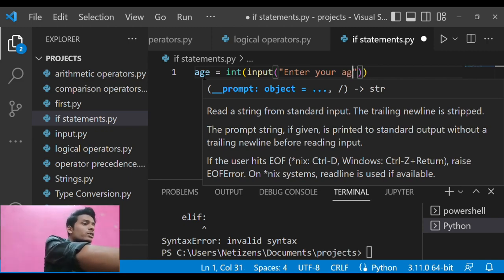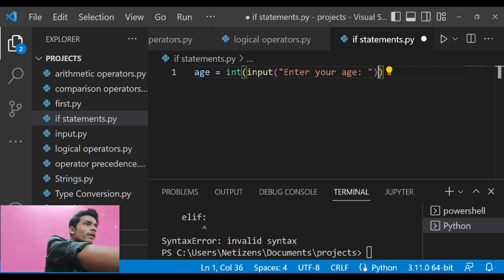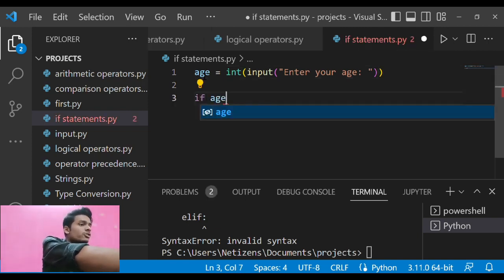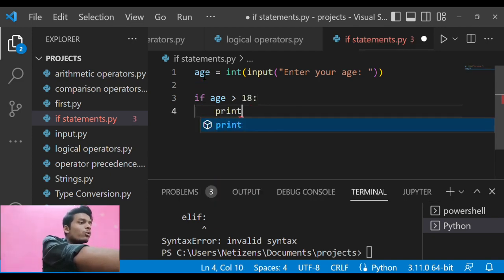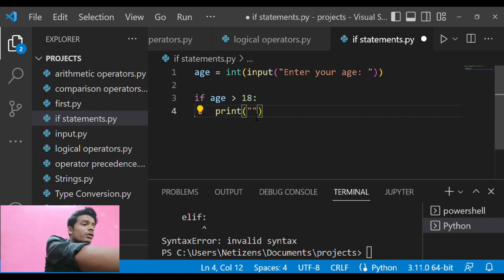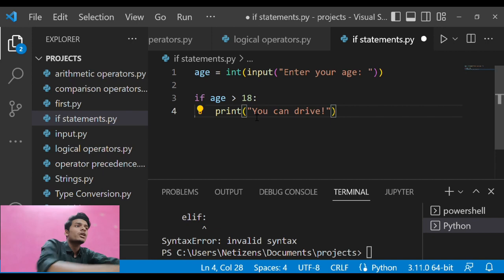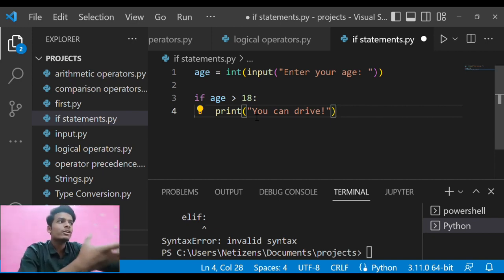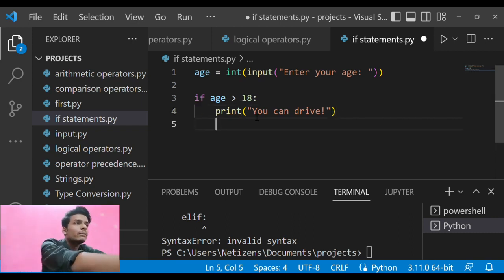Enter your age. So we just have to take age here, and after that, if age is greater than 18, then what do we have to print? We have to print, you can drive. So if my age is greater than 18, I can drive, and the program will print that you can drive. That will be the output of this program.